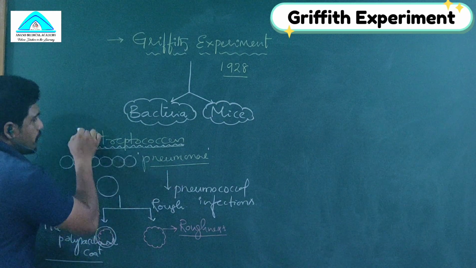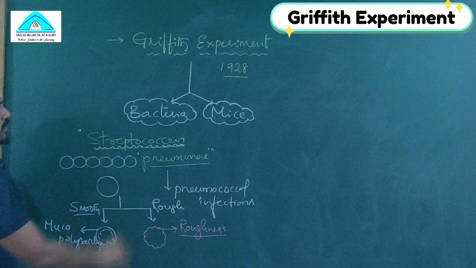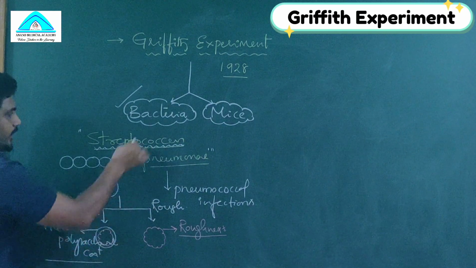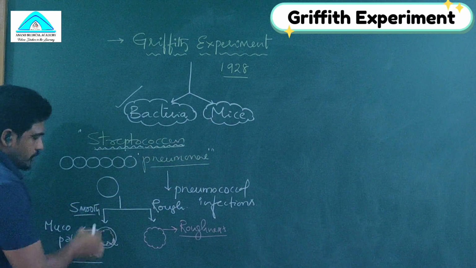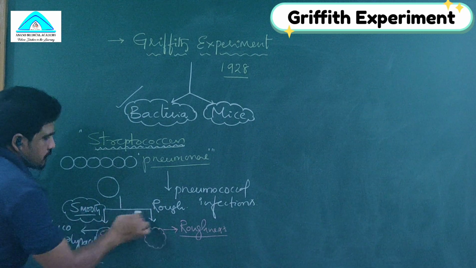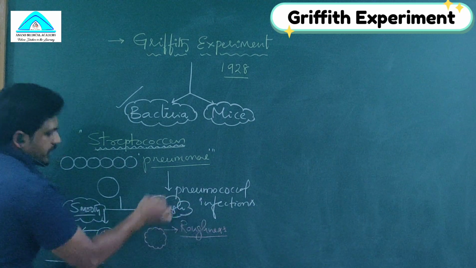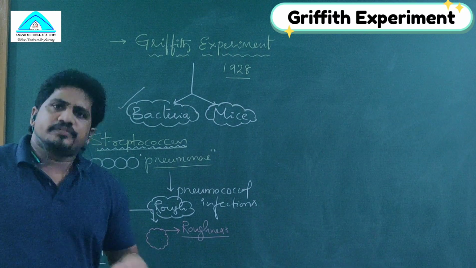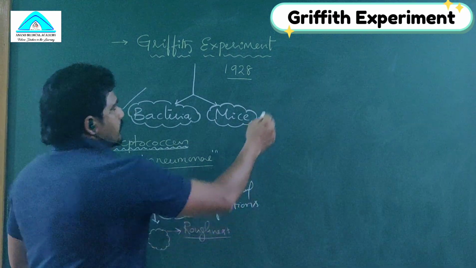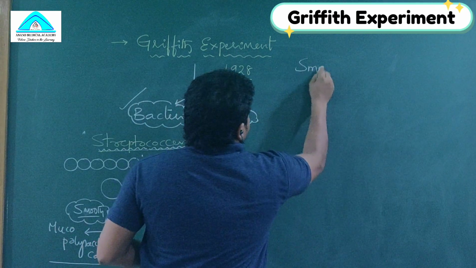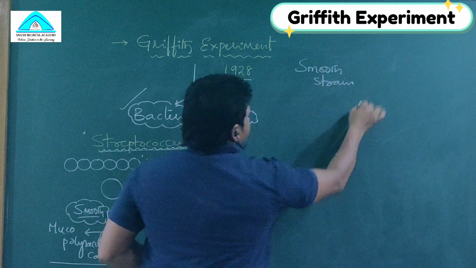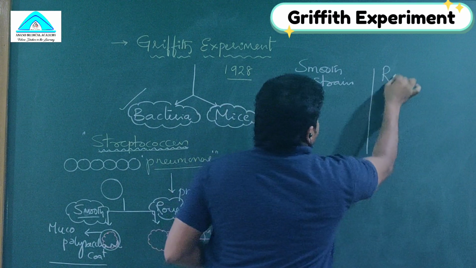Streptococcus pneumoniae is the bacterial strain Griffith used in his experiment. How many types of strains did he use? Smooth strain and rough strain. What are the differences between smooth strain and rough strain? Let us see.